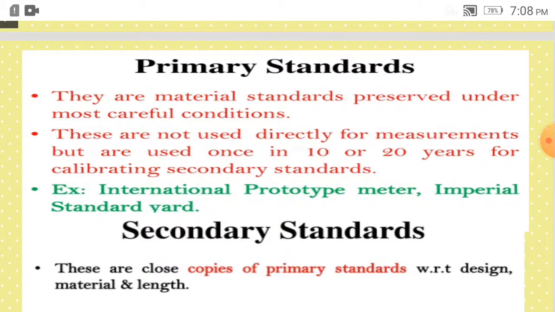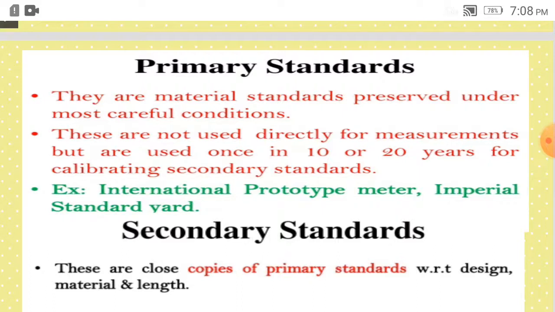These are preserved as standards, but are used once in 10 or 20 years for calibrating the secondary standards. So to calibrate a secondary standard, this can be used over say 10 years or 20 years.